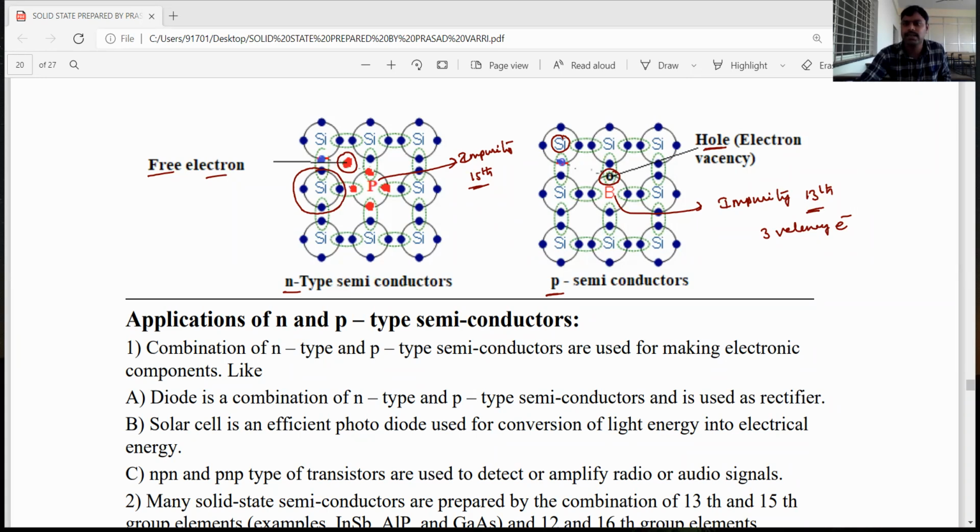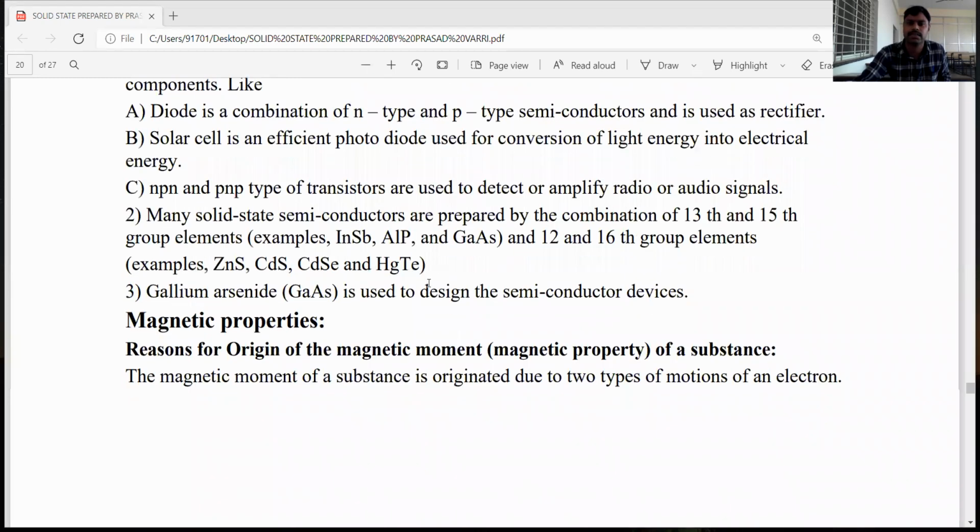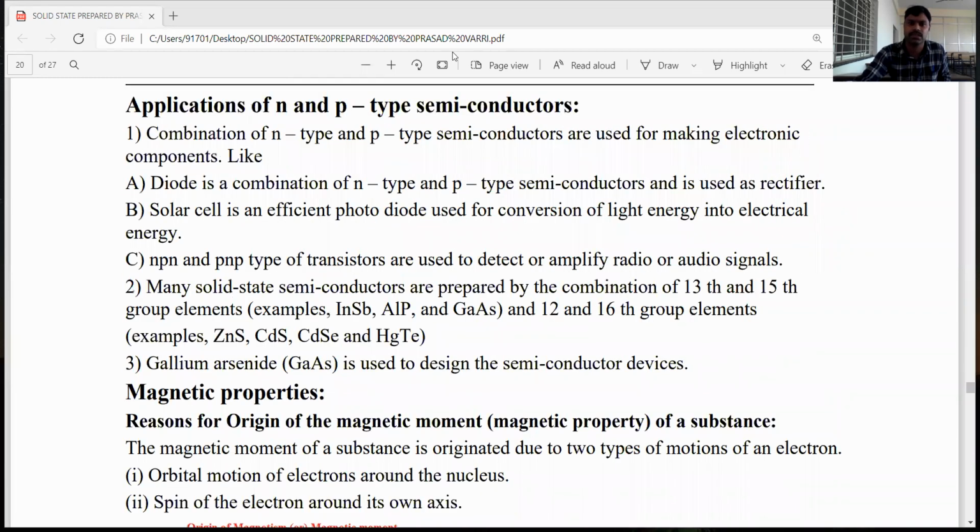And now we need to discuss the important applications of n-type and p-type semiconductors. We know very well, dear students, that these semiconductors are used for making electronic components and devices. One important electronic device is the diode, made from n-type or p-type semiconductors. Diodes are useful as rectifiers. Rectifier means it is useful for the conversion of AC current into DC and DC current into AC.